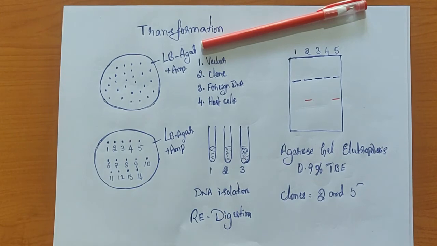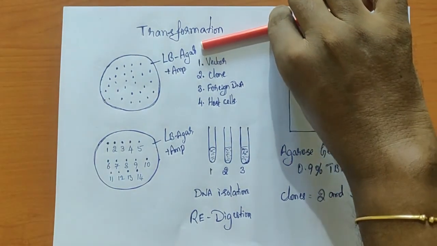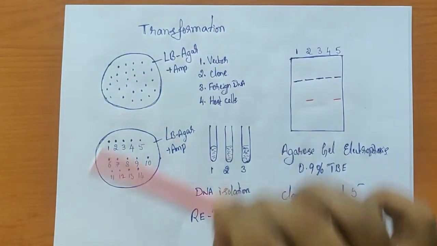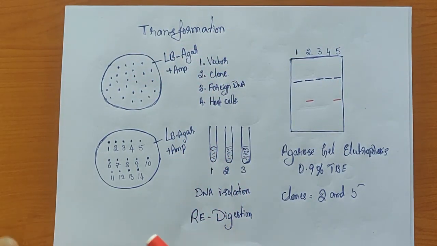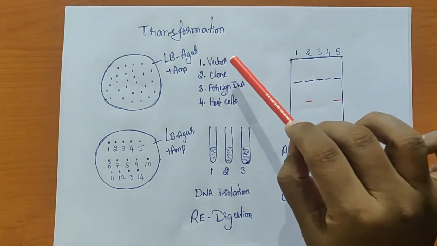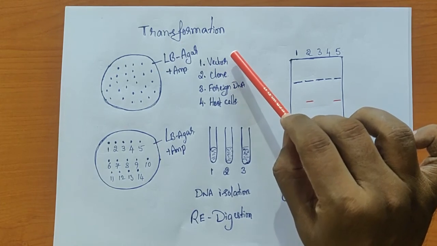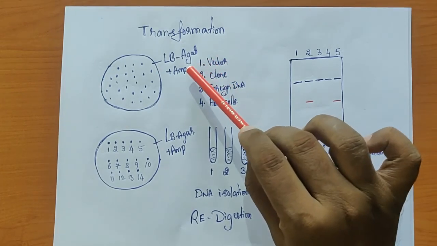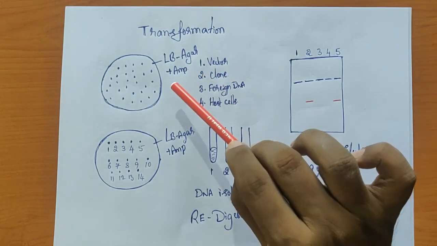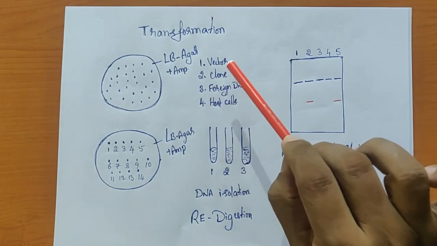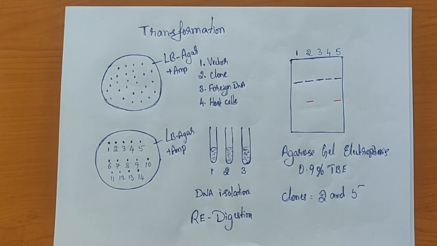Once we have done the transformation, we allow the E. coli to grow on an LB agar medium. So this is an LB agar medium. Now once we do the transformation experiment, there are 4 possibilities. In the E. coli, we can have a vector DNA incorporating into the system. The second one is going to be the clone, the third one is going to be the foreign DNA by itself, and another one is going to be the host cell.